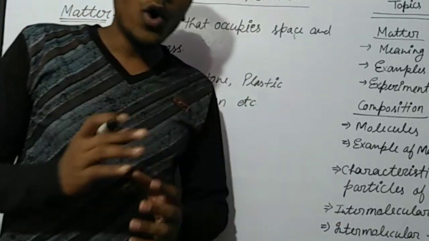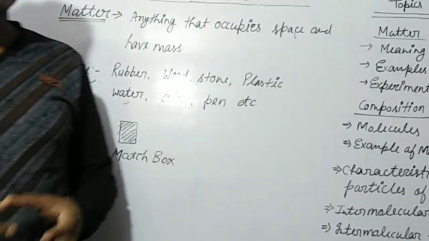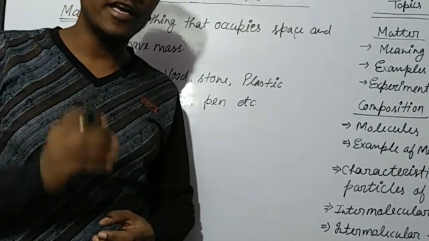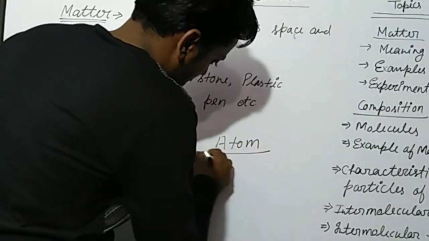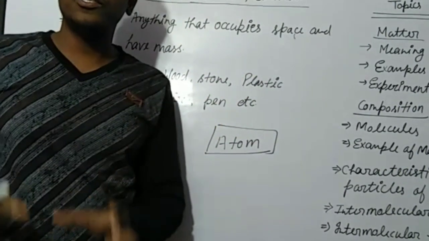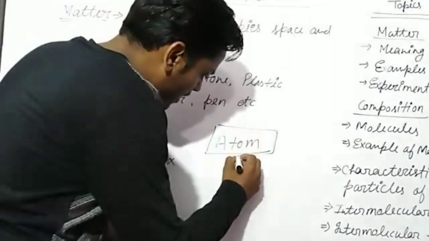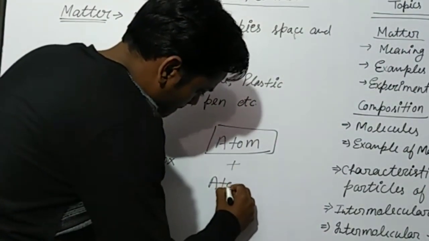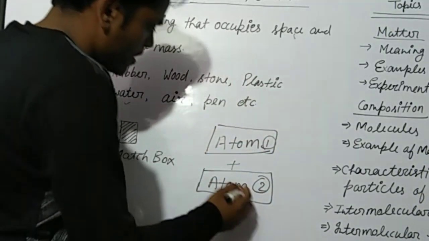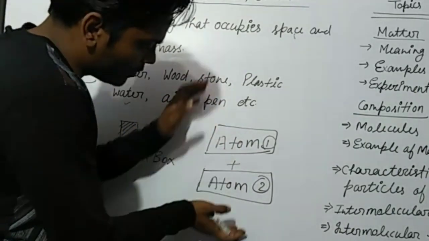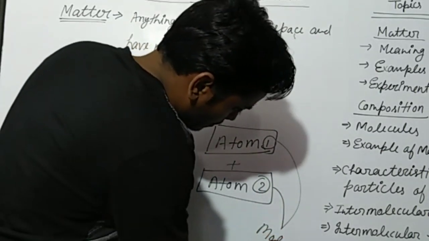Now what are the compositions of matter? As we know, the smallest particle of anything is the atom. When two atoms, atom 1 and atom 2, combine together, they form a molecule.